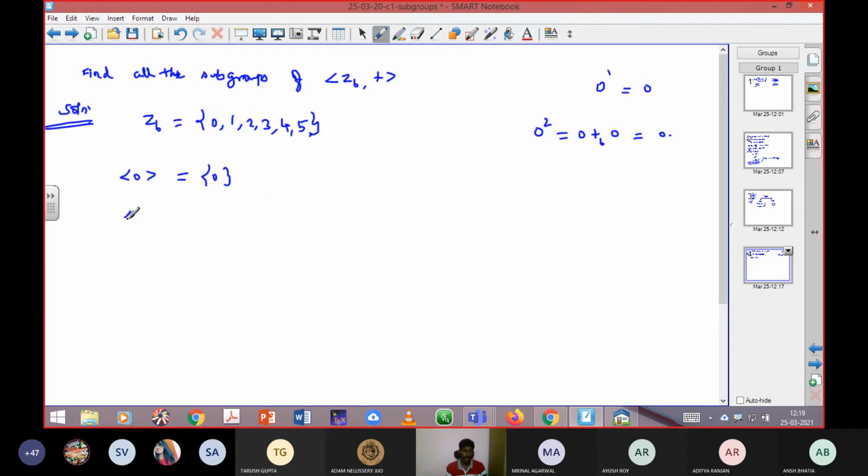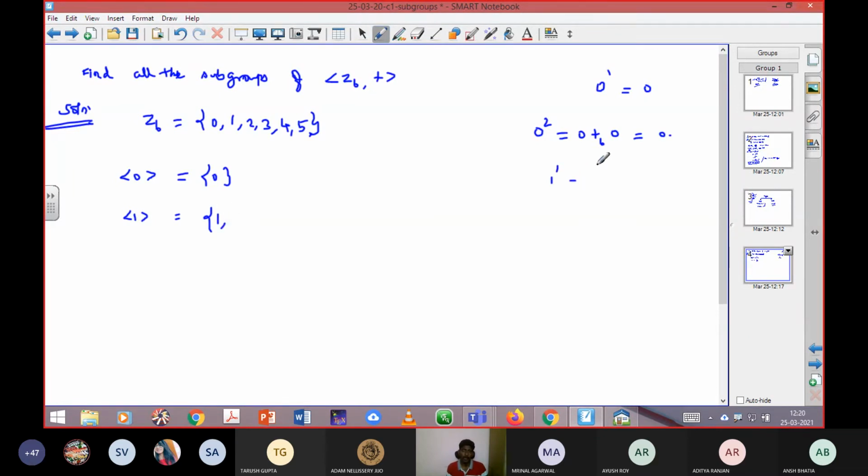Clear? Certainly you will not understand this on the first step. When we enter the second and third, you will come to know what I am trying to say. For 1, initially 1 power 1 means 1 only.